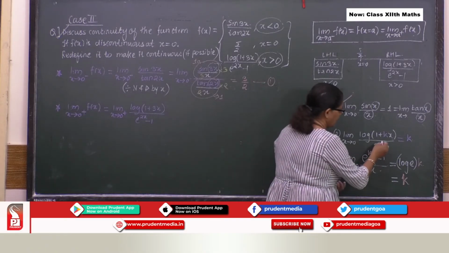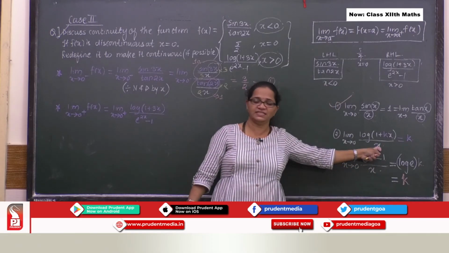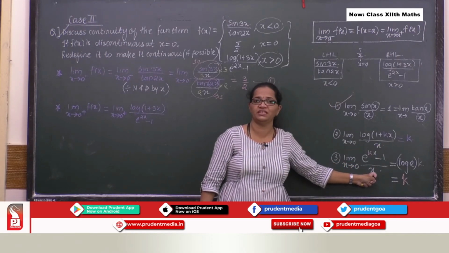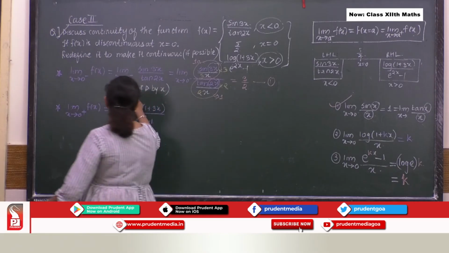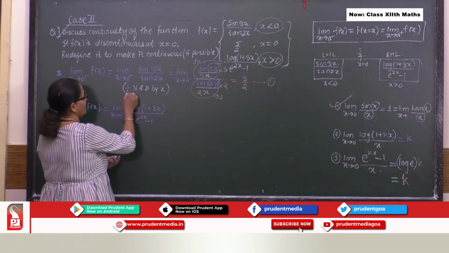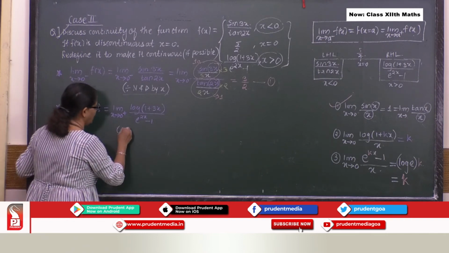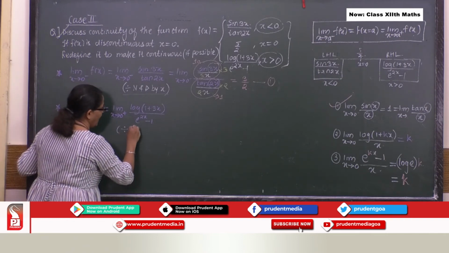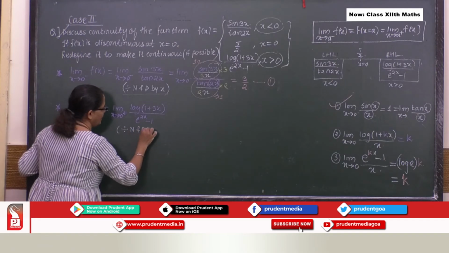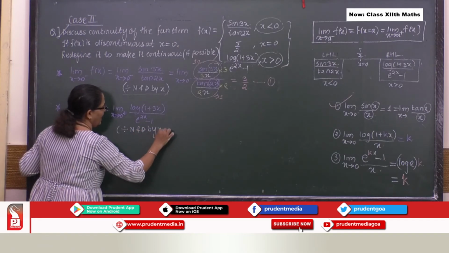Now look, here in the denominator there is x, and here also in the denominator there is x. So the same technique we used in the previous case we will be using over here. I say divide numerator and denominator by x.